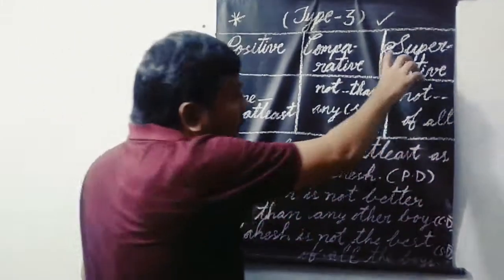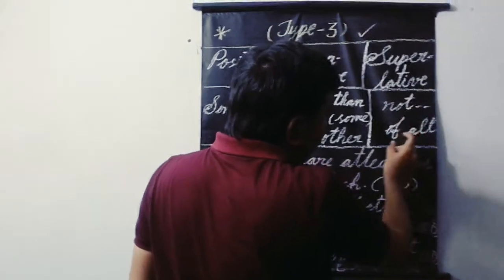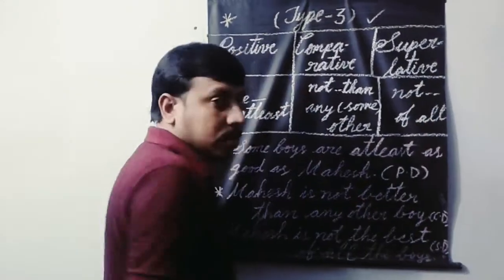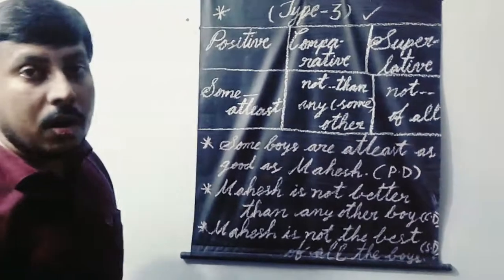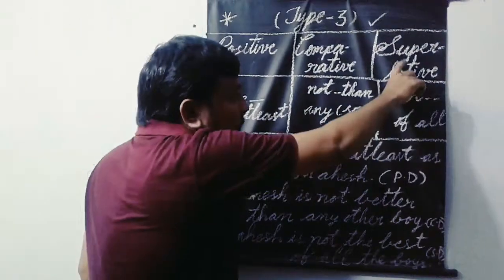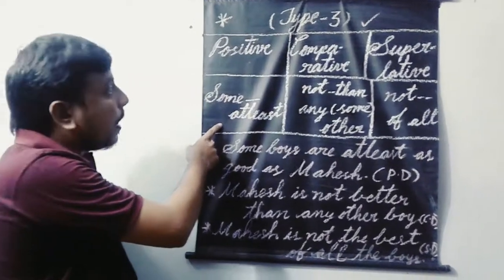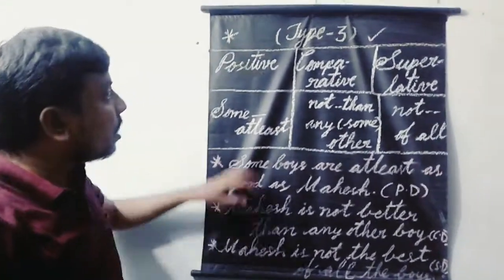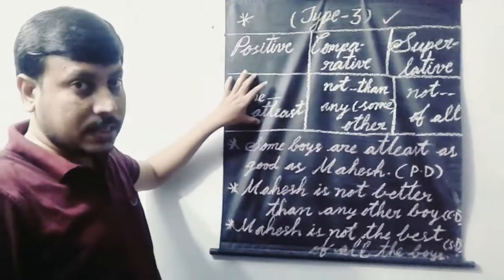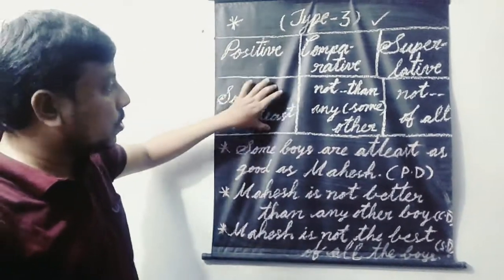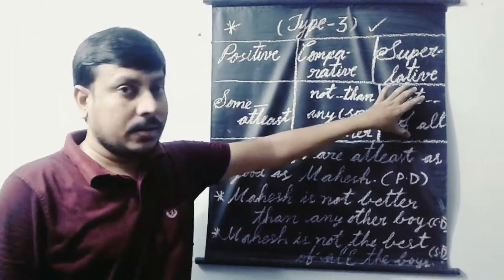If you take superlative degree, "not of all" will come in superlative degree. These are the clues that we have to remember while using type 3 degrees of comparison.